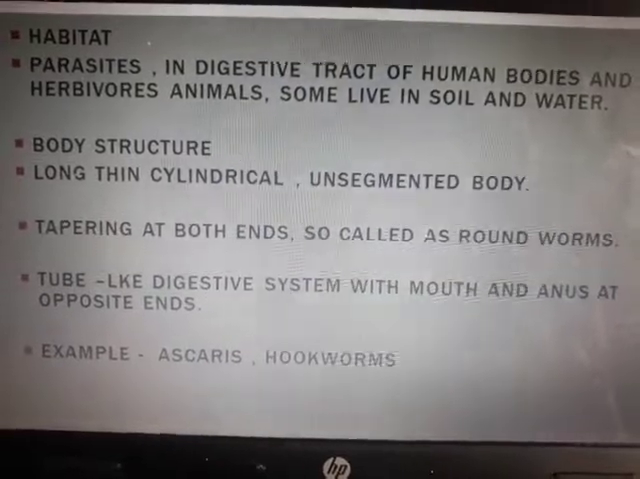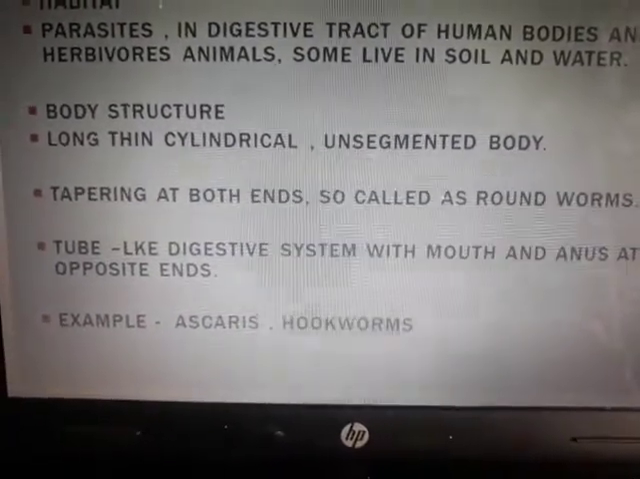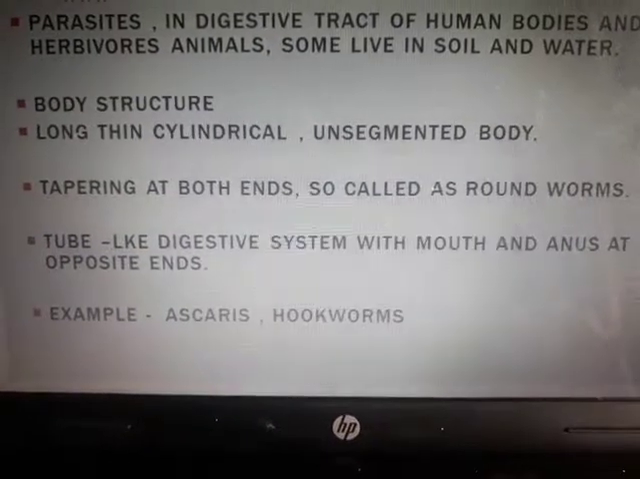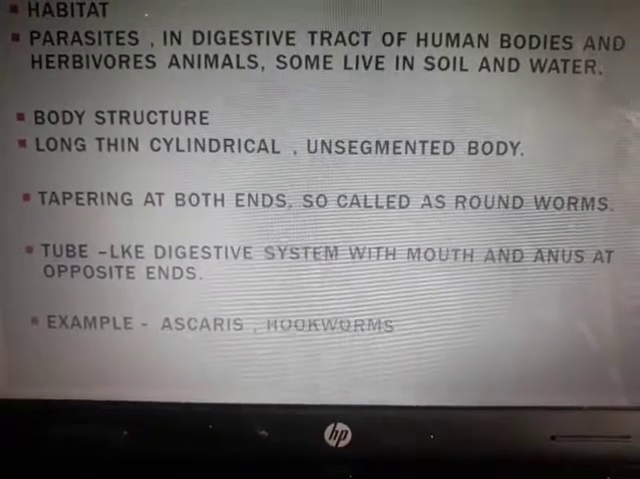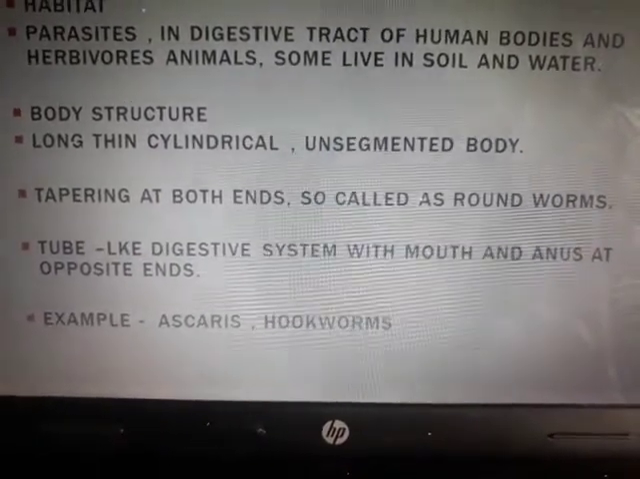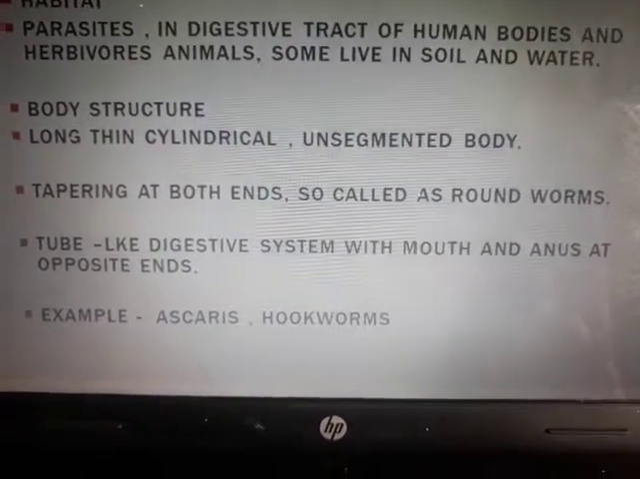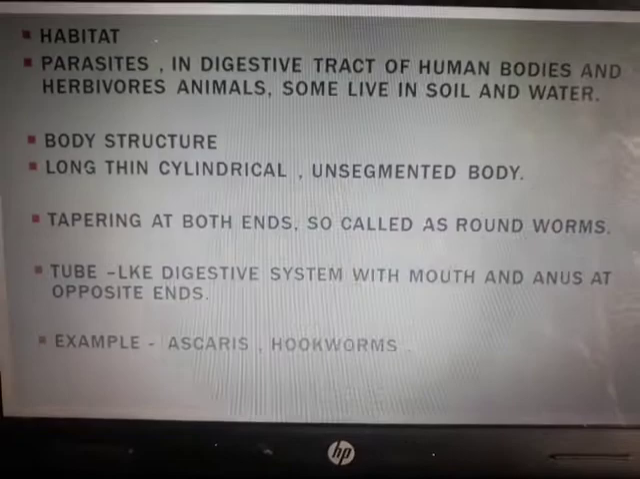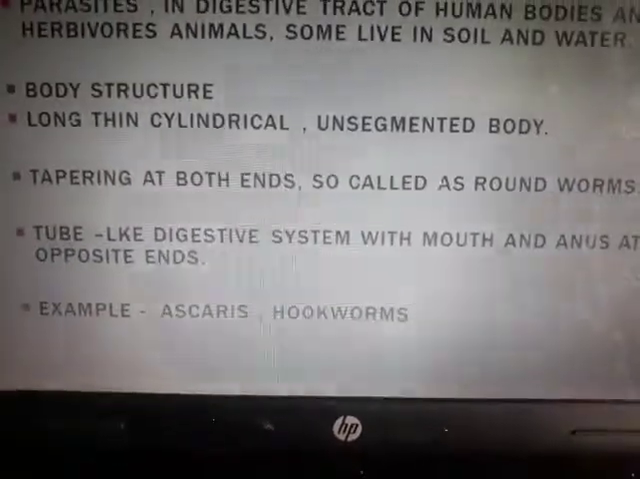There are no bifurcations, there are no segments. There are no parallel lines you can see on its body. It is tapering at both ends and so called roundworms. Because the body is long, cylindrical and unsegmented, it is called roundworms. They have a tube-like digestive system with mouth and anus at opposite ends. There are two examples, ascaris and hookworms.